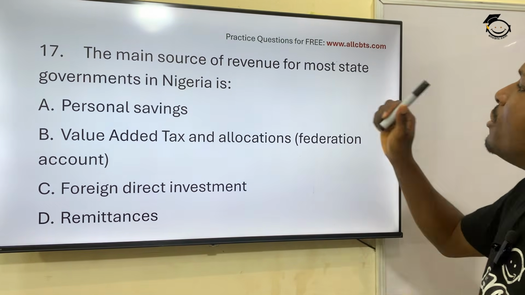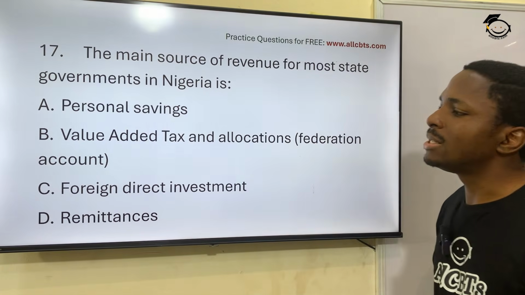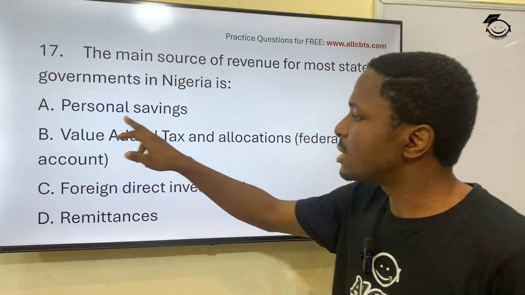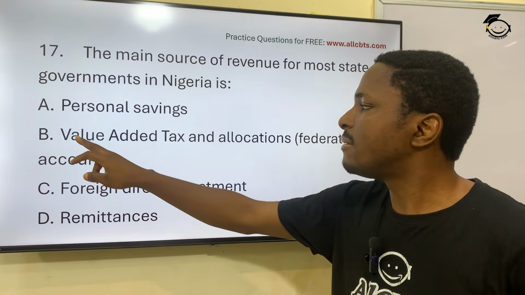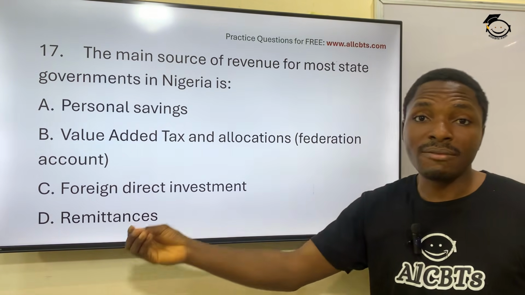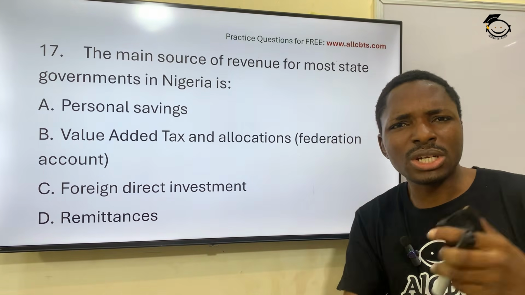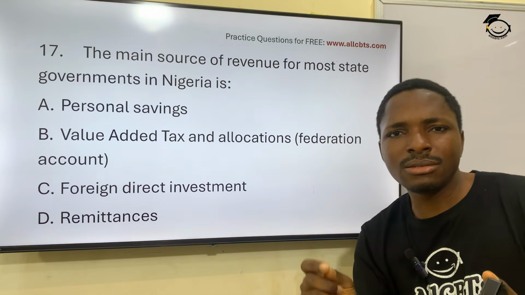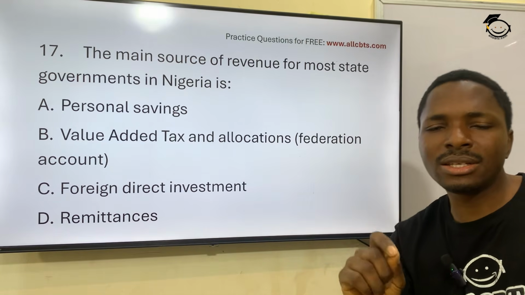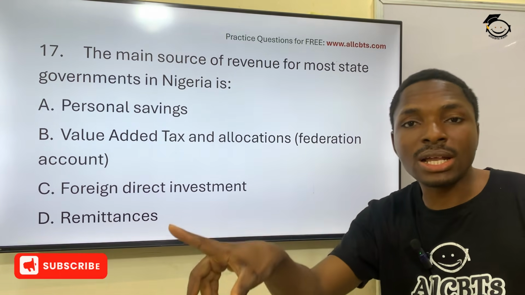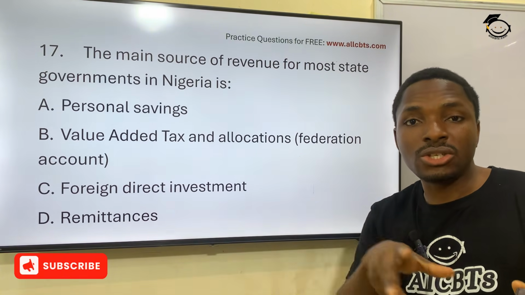The main source of revenue for most state governments in Nigeria is what? Personal saving? No, that is value added tax, which I have explained before. Whenever you transfer money, you will see VAT, maybe 2 naira, 3 naira. That's the amount that the government charges on value exchange.